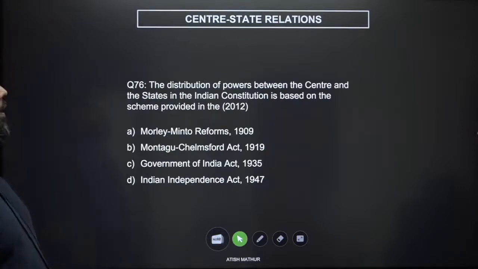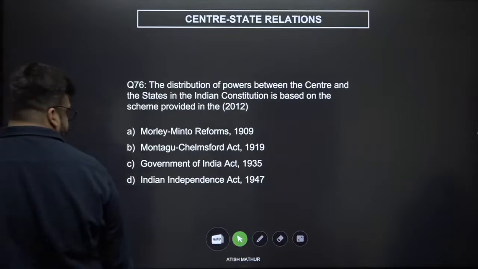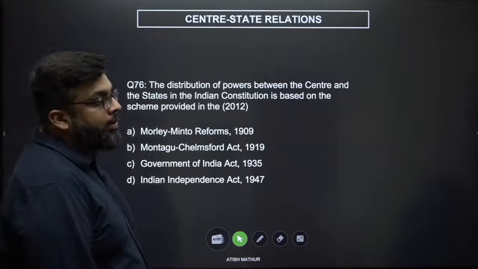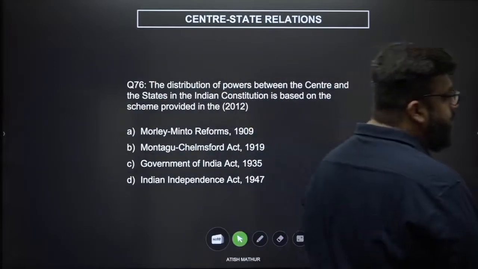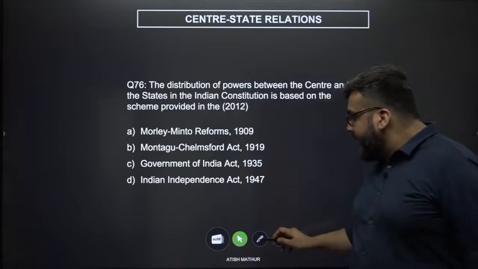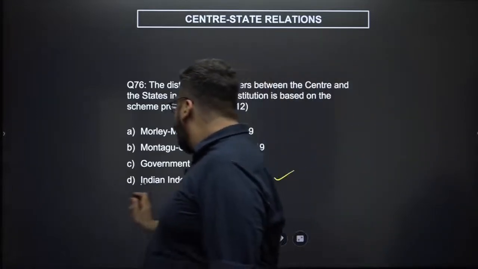The distribution of powers between the centre and the states in the Indian Constitution is based on the Morley-Minto reforms 1909, Montagu-Chelmsford 1919, Government of India Act 1935 and Indian Independence Act 1947. I know this can sound slightly confusing, but it actually is not. The distribution must always be done through a law, so it's definitely not Morley-Minto reforms. Now, Indian Independence Act granted independence to India, so this is not the option.